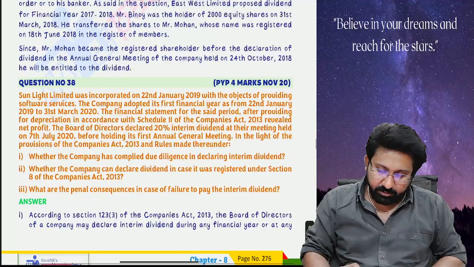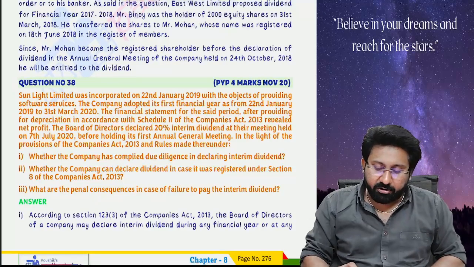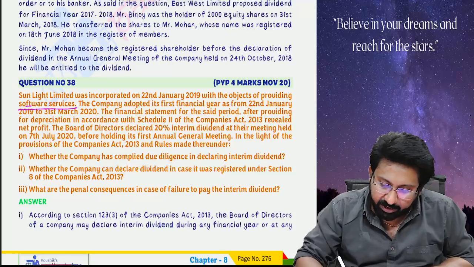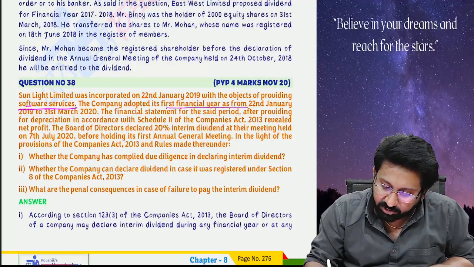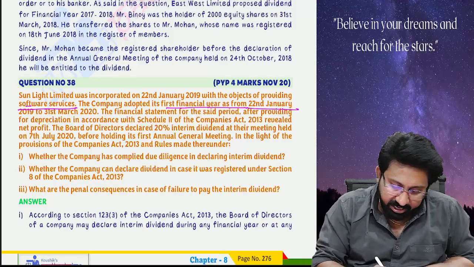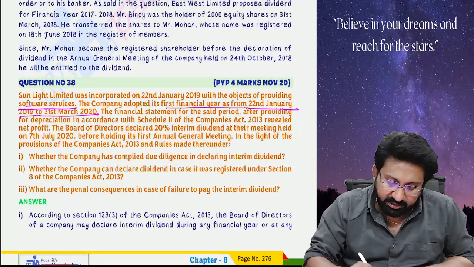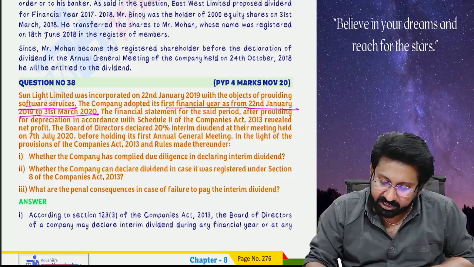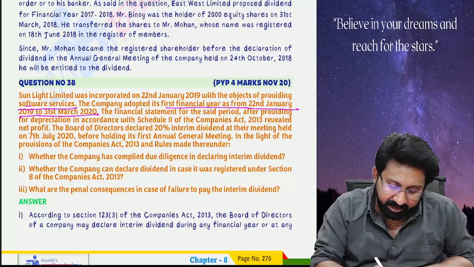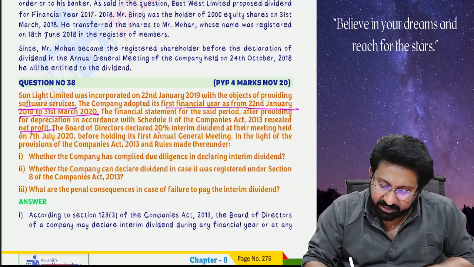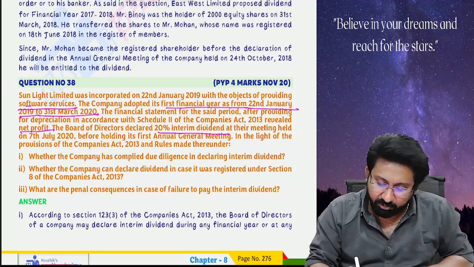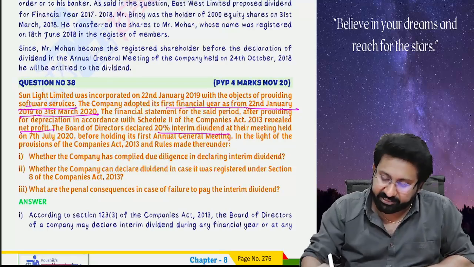Next. Sunlight Limited is incorporated on 22nd of January 2019 with an object of providing software services. The company adopted its first financial year from 22nd January 2019 to 31st March 2020. The financial statement for the said period, after providing for depreciation in accordance with Schedule 2 of the Companies Act, revealed a net profit. The Board of Directors declared 20% interim dividend at their meeting held on 7th July 2020 before holding its first AGM. So it belongs to the previous year.